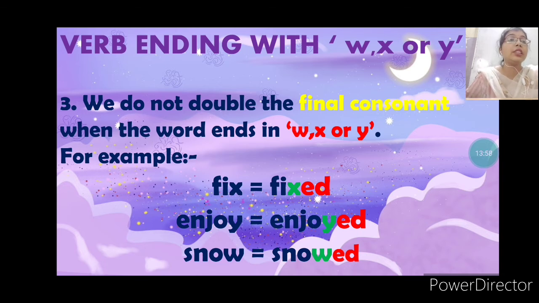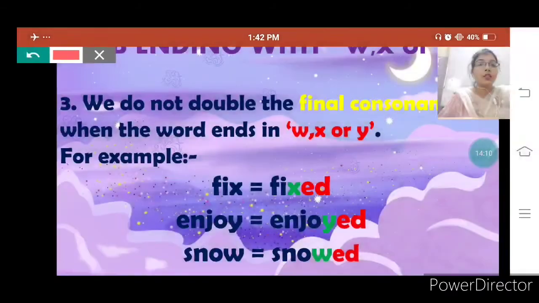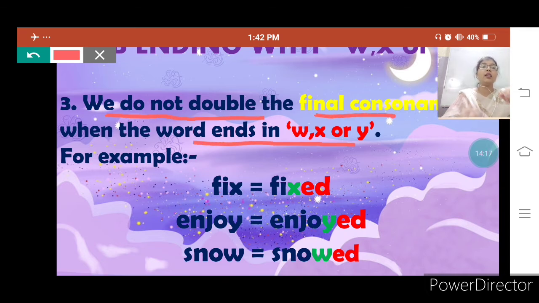Verb ending with W, X or Y. In this, we have to study the verbs that end with W, X or Y. We do not double the final consonant when the words end in W, X or Y. Here is the example, fix.